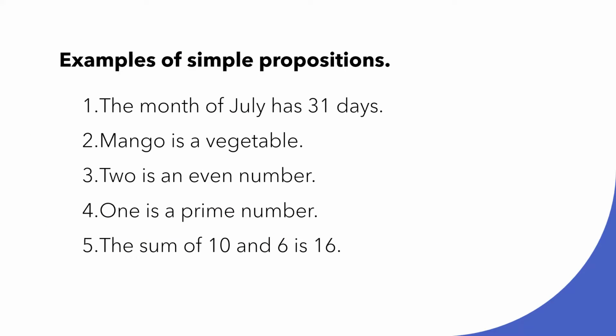We have here some examples of simple propositions. The month of July has 31 days. Mango is a vegetable. 2 is an even number. 1 is a prime number. The sum of 10 and 6 is 16. So again, why are they called simple propositions? They are called simple propositions because they convey a single thought or idea.